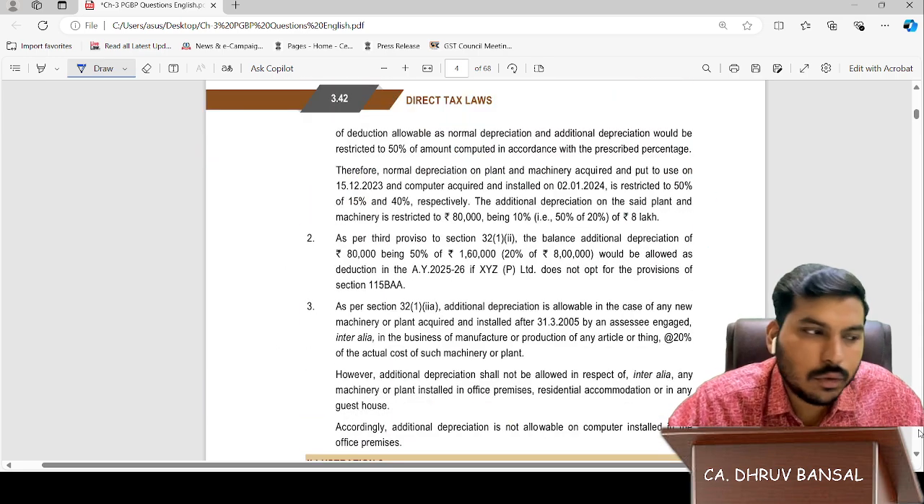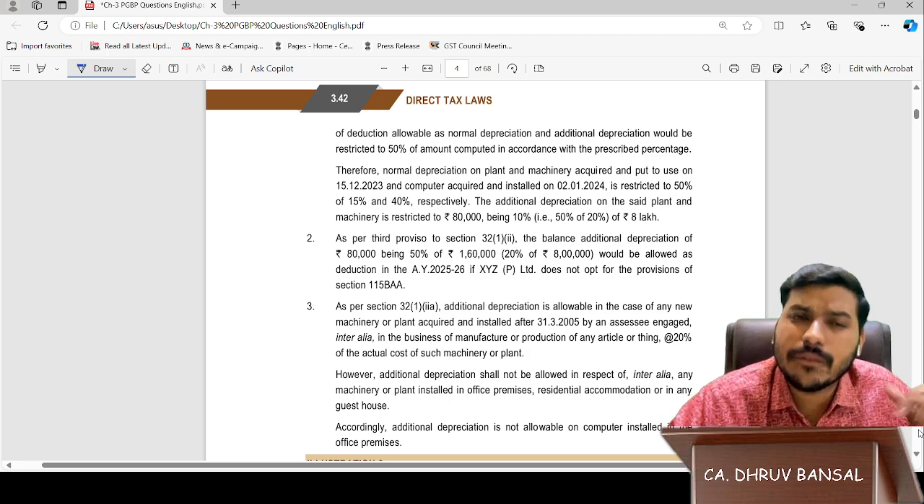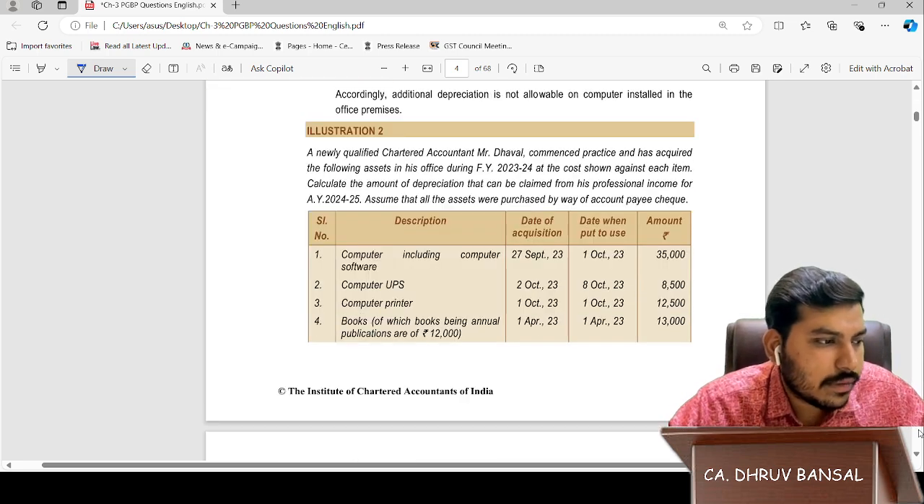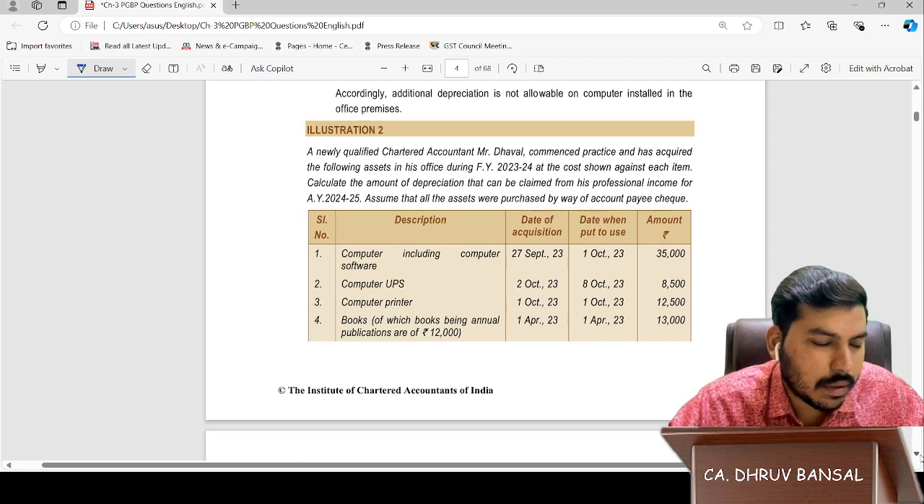This is all the theory stuff. You can read it. Nothing like that. I have told you the concept. Let's see illustration 2. It's also very simple.